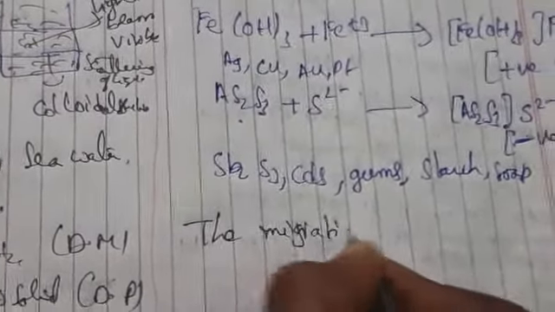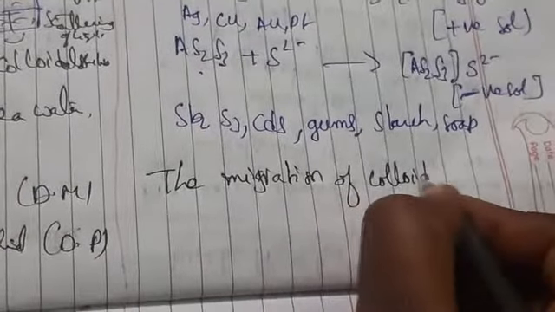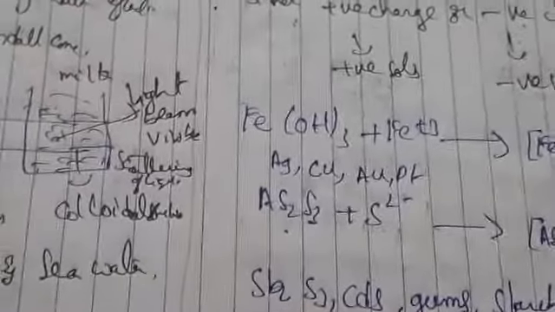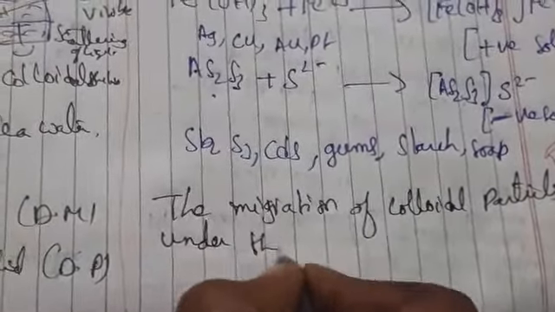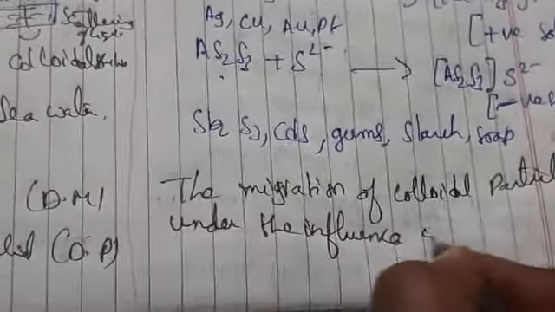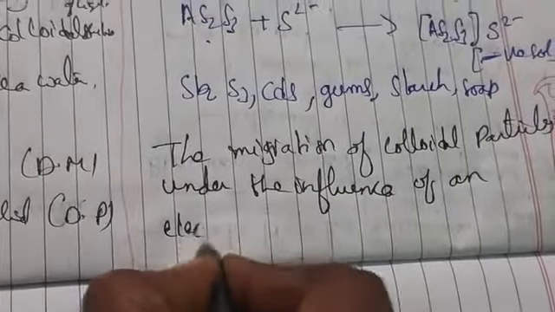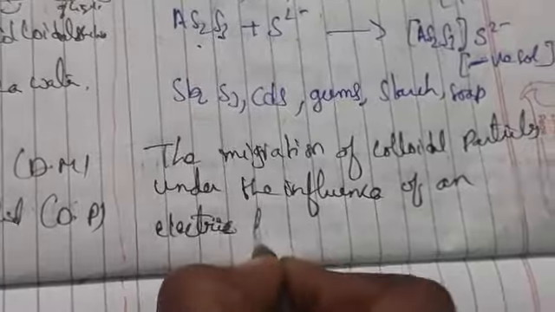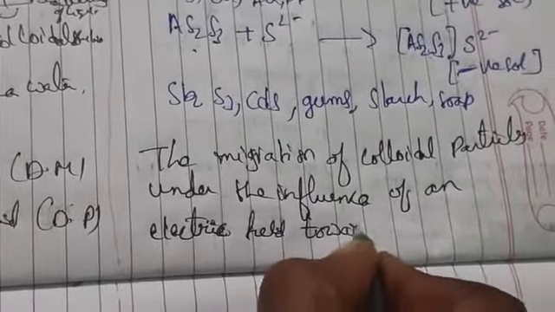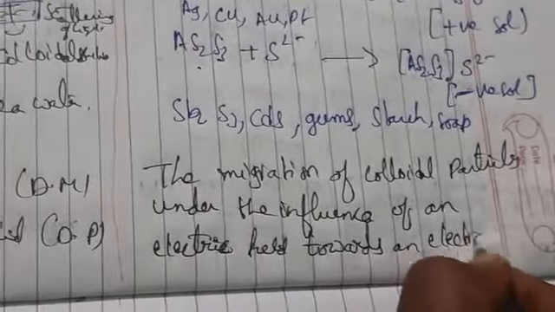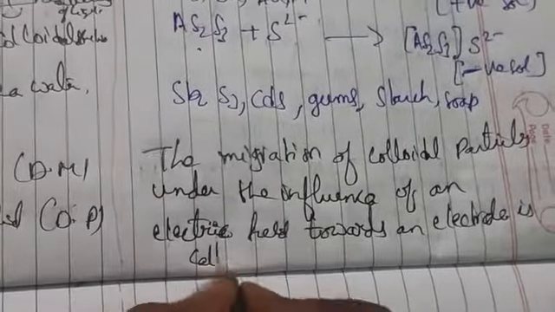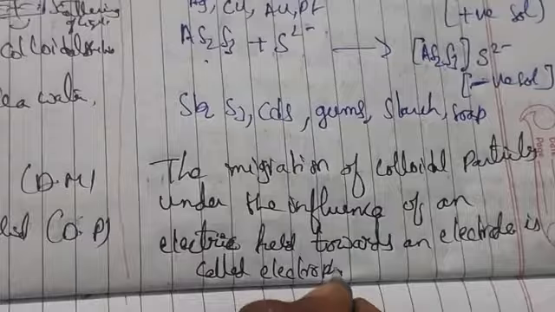So the migration of colloidal particles under the influence of an electric field towards an electrode, we call it as electrophoresis.